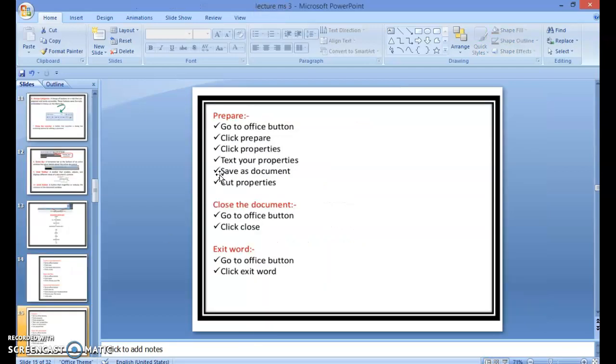Then Prepare: go to Office button, click Prepare, click Properties, type your properties, save as document. Close the document: go to Office button and click Close. Exit Word: go to Office button and click Exit Word.